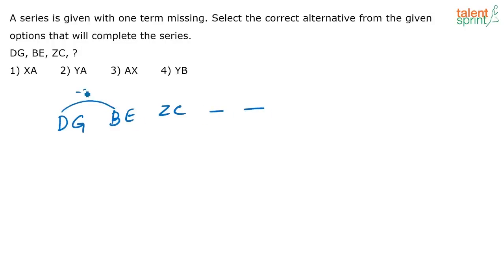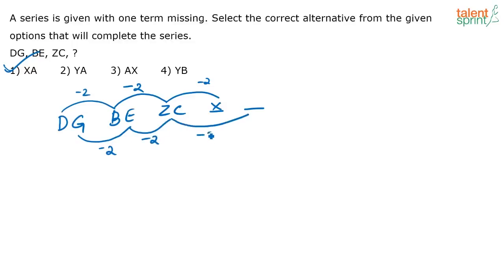D minus 2 is B. Similarly, B minus 2 is Z. So again, Z minus 2 will be X. Now at this point itself you can take the correct answer as option 1, because there is only one option that starts with X. So what is the logic for the second term? G minus 2 is E, E minus 2 is C. So next one will be C minus 2, that is equal to A. At this point itself you can stop in the examination, but just for the sake of explanation I am explaining the full thing. So the correct answer here will be XA, that is option 1.